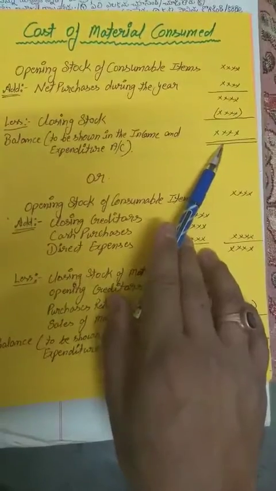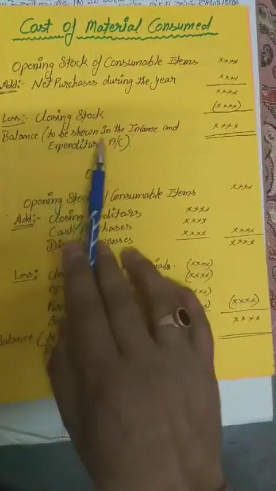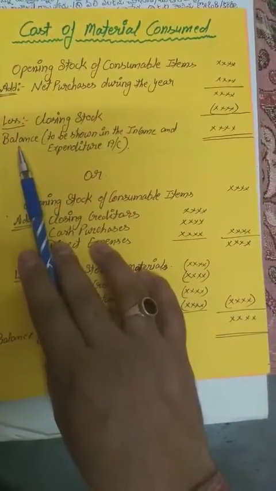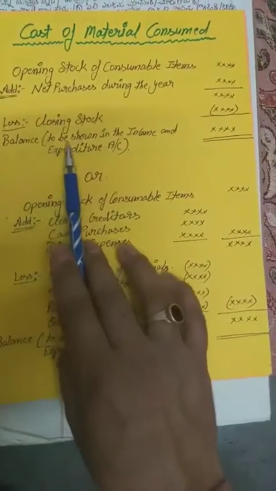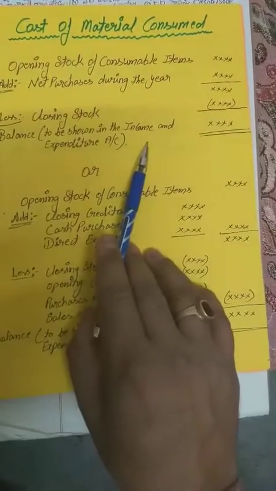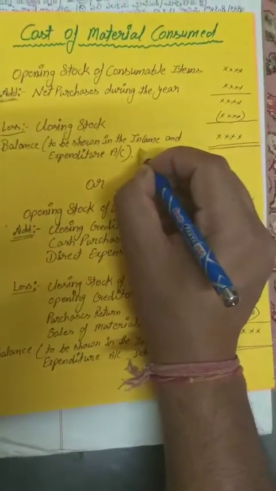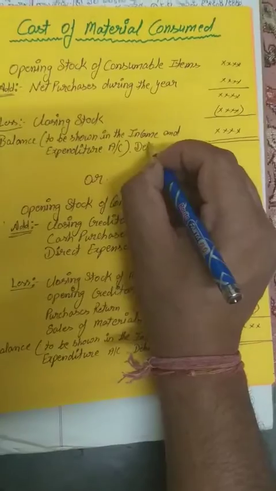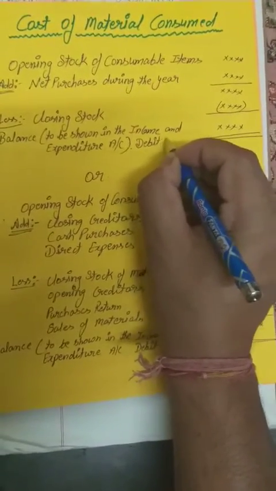The balance that is left is the consumption value. This balance is shown on the debit side of the income and expenditure account. We have to remember that it will be shown on the debit side.